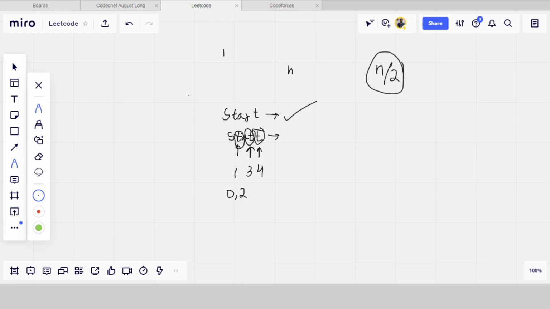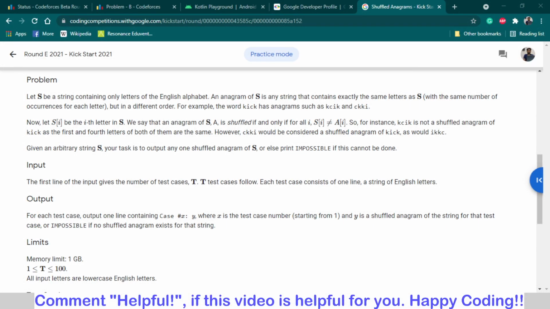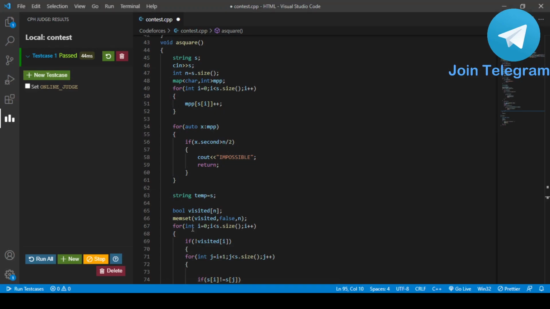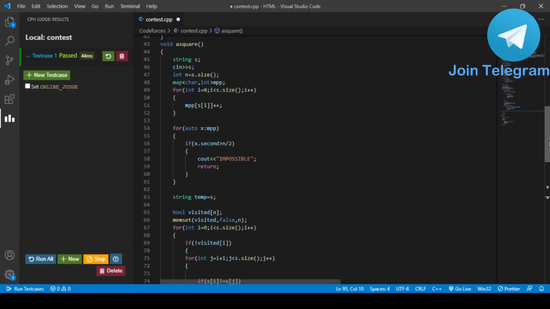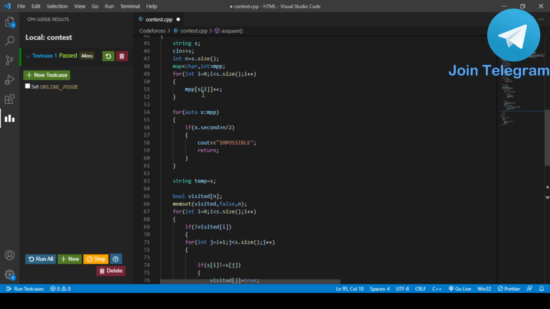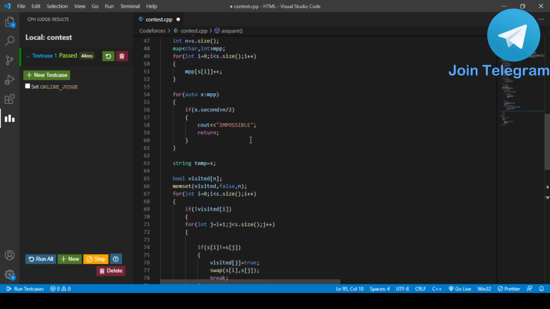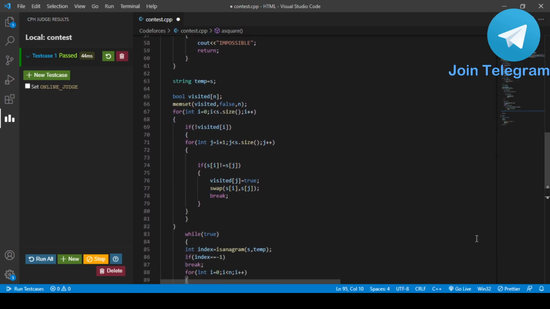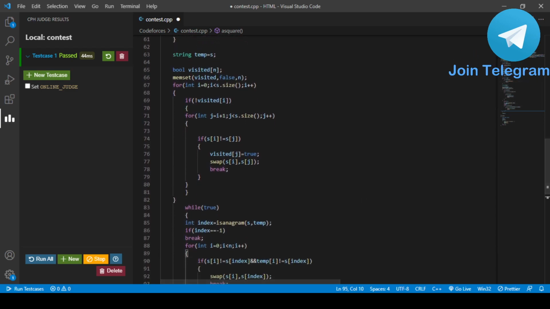That is the condition I have made in my code. So let's check the code. Here you can see my VS Code. First of all, I have counted the number of letters in a particular string using a map. If any letter is coming more than n by 2 times, then I print impossible and return, which means close the program or move to the next test case. Otherwise, I continue my logic.